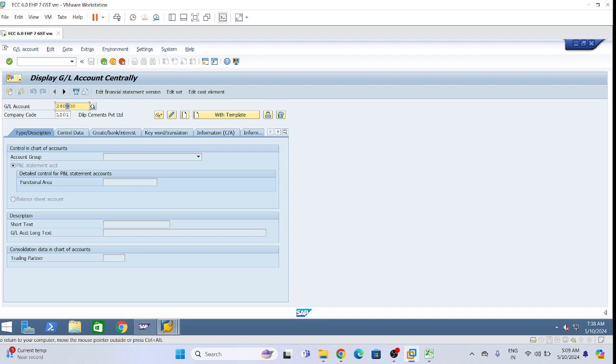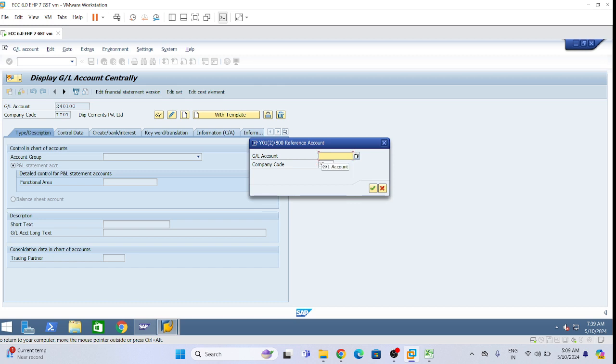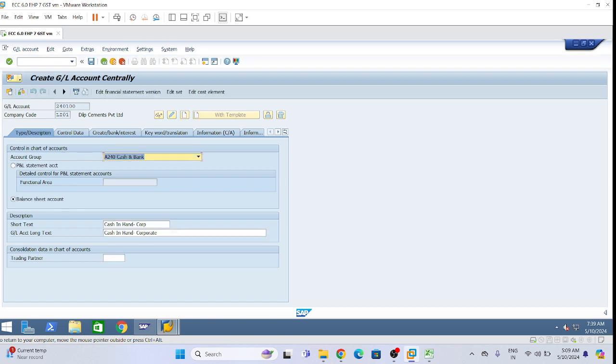Create with template 240900. What do we just need to change? We need to just change the description, short text and long text. And save it.